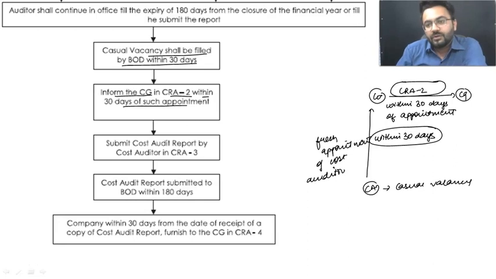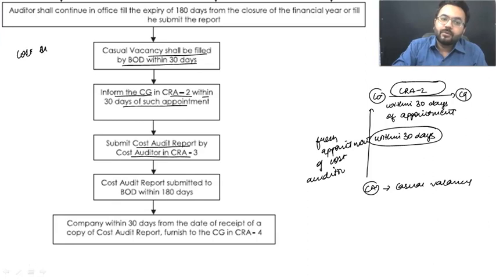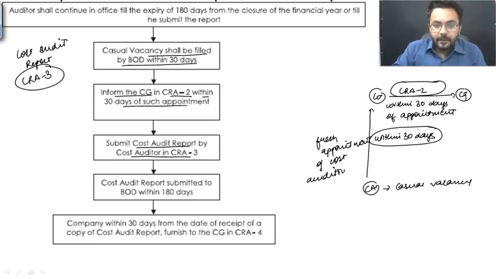And after that, what is going to happen is that now you have a new cost auditor. The new cost auditor is going to submit his report in form number CRA3. Now, one more part, the cost audit report. The cost audit report is all the time available in form number CRA3. Got it? Okay.